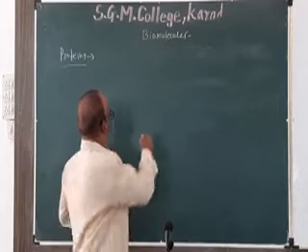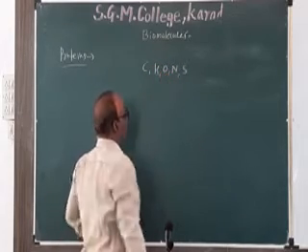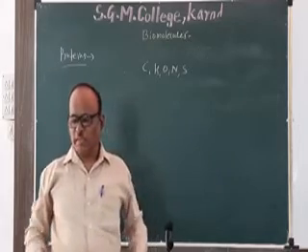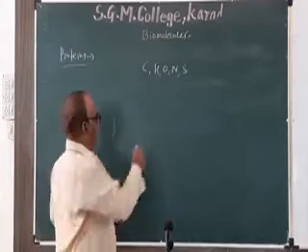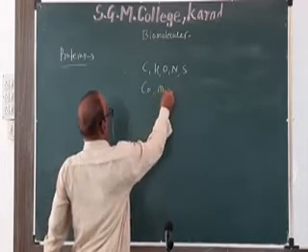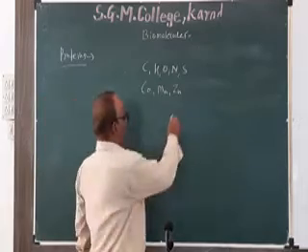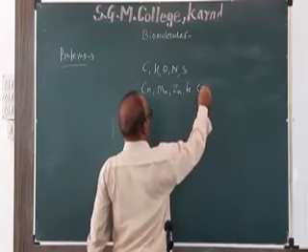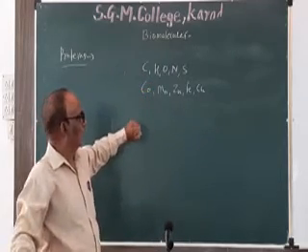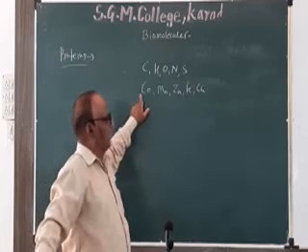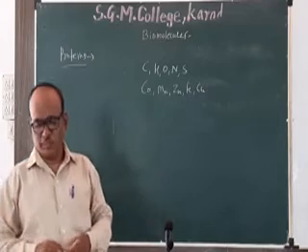Proteins contain mainly carbon, hydrogen, oxygen, nitrogen and sulfur. Along with these elements, metals like cobalt, manganese, zinc, iron and copper are also present.